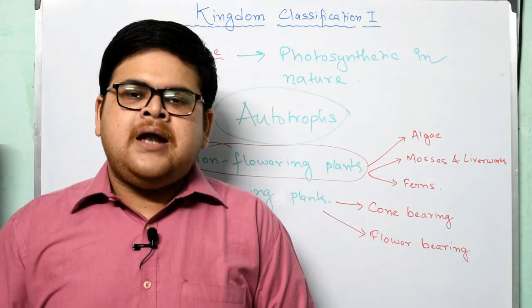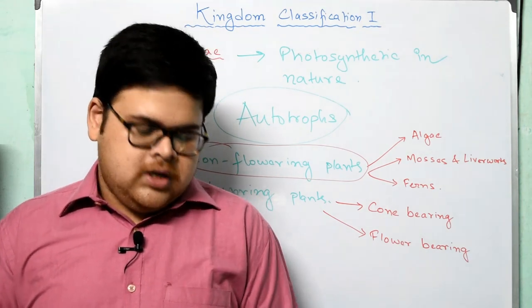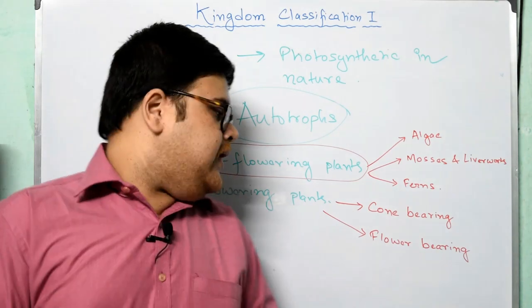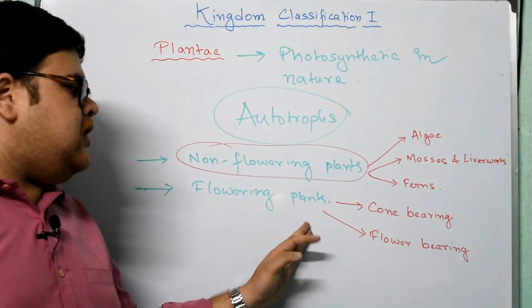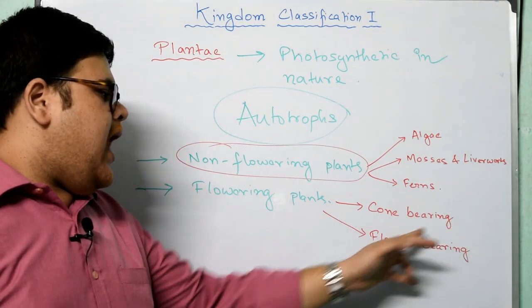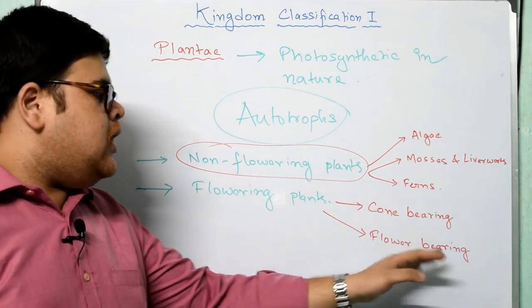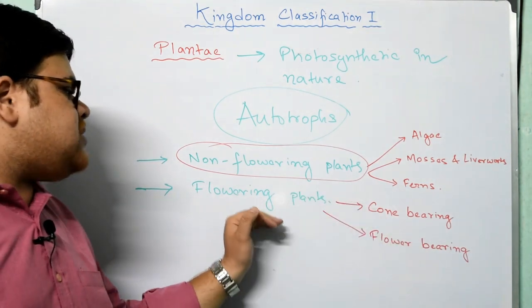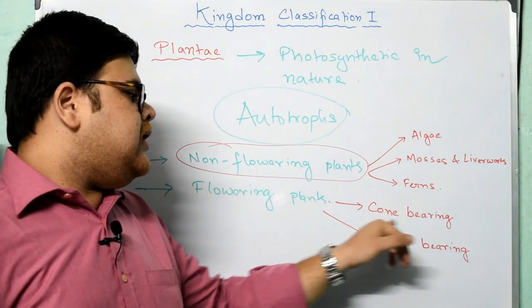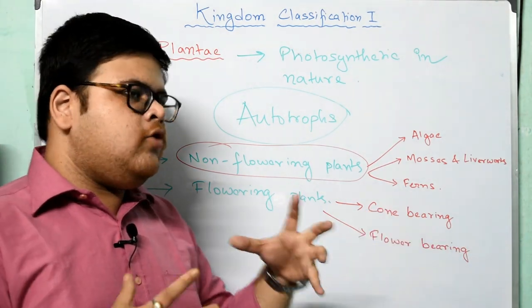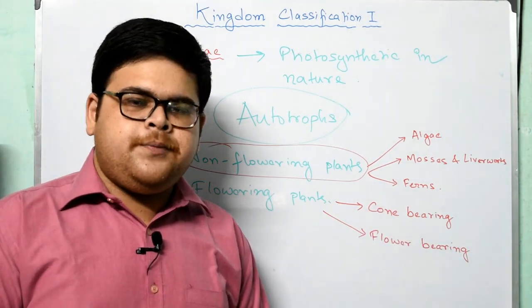They are known as cones. So we can classify flowering plants under two parts: one is cone bearing, another one is flower bearing. When the plants are producing cones, the cones are bearing their reproduction process.